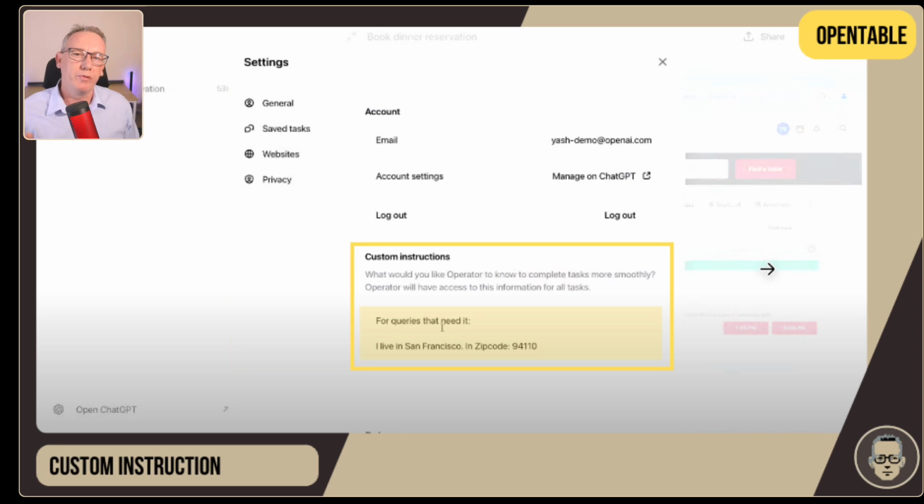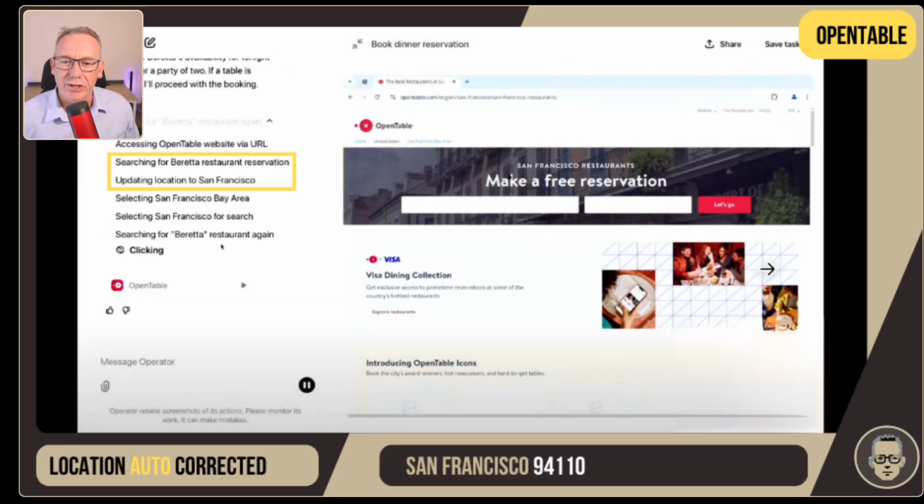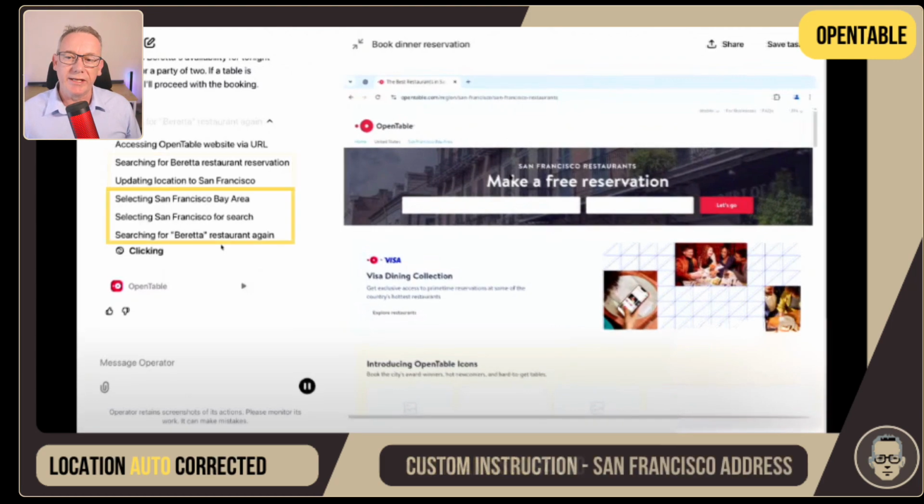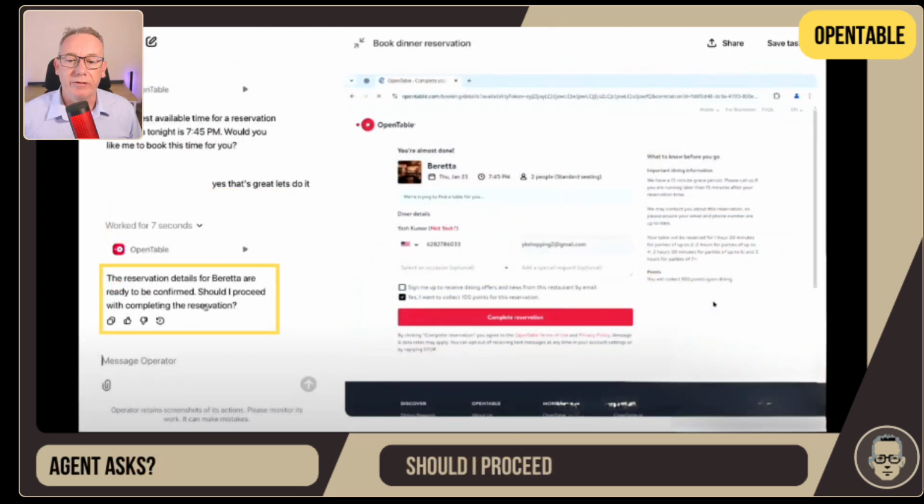So what happened with this particular custom instruction is that it auto-corrected inside of Operator to go, well, we must be in this particular location, and it redid the search again. The interesting thing about the custom instruction is that the change, selecting San Francisco, is happening pretty automatically during the conversation. So there's no human involvement here. It just happens after reading that particular information.